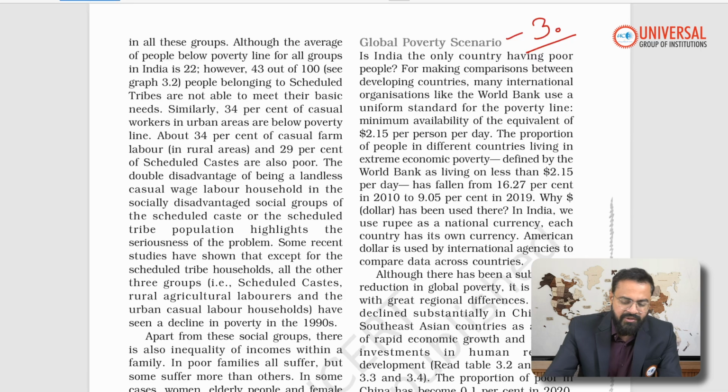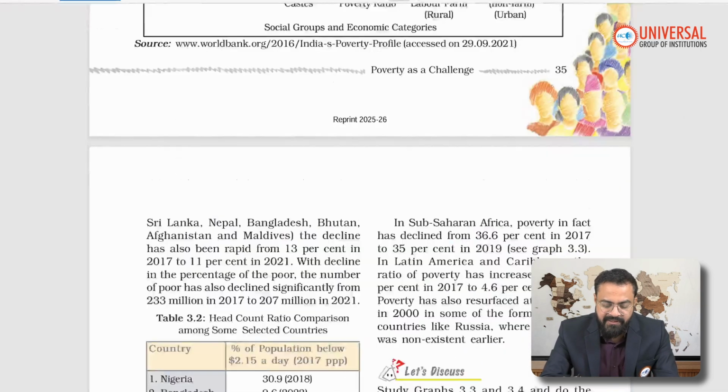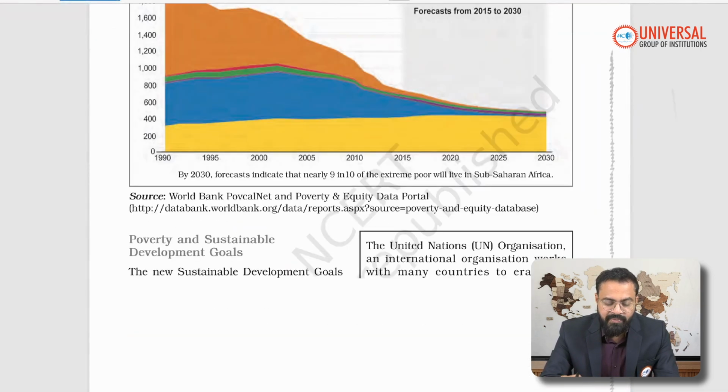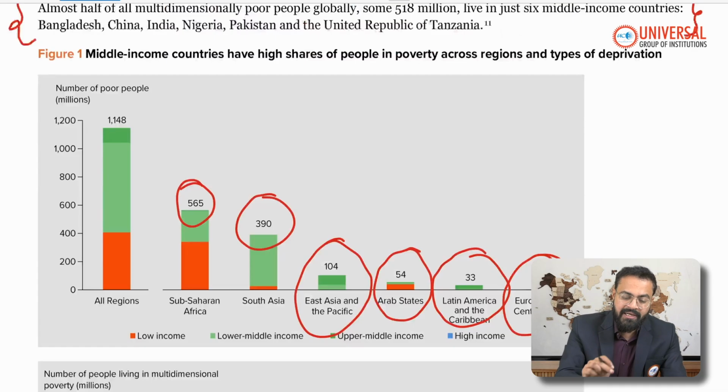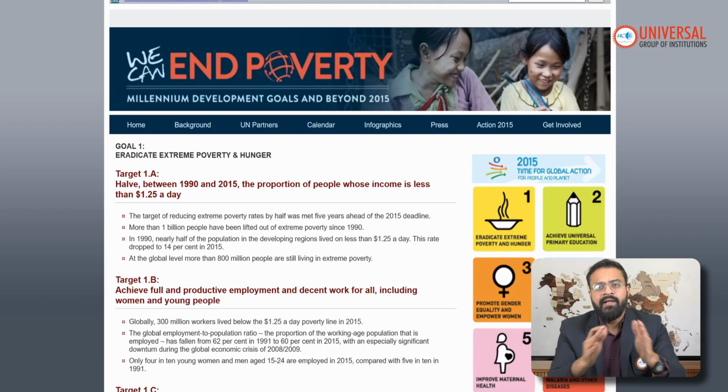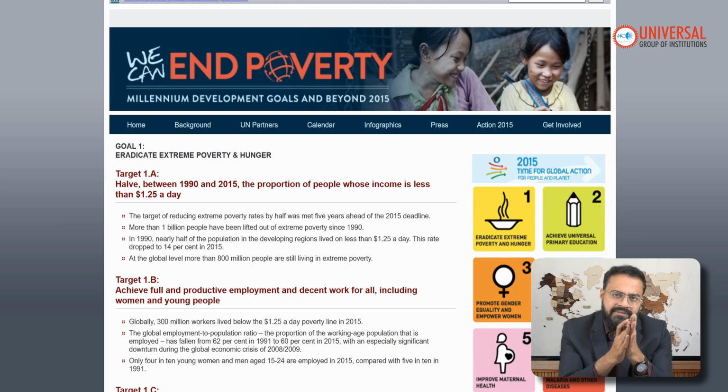Now moving to the third theme being discussed here in the textbook, poverty and the sustainable goals. So very clearly you need to remember this. Right now we have a set of goals which are operationally called the Sustainable Development Goals, which were adopted in 2015 and are operational till 2030.